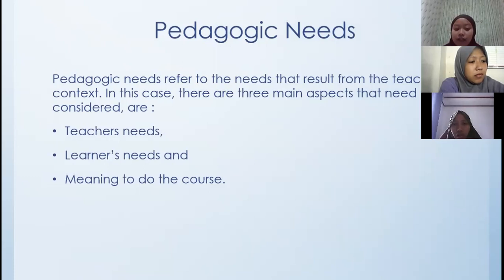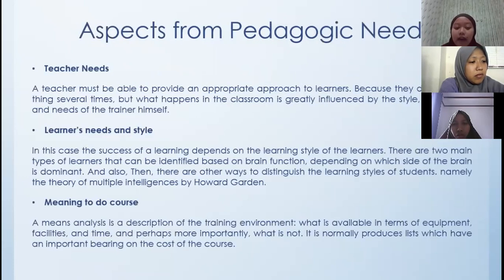A teacher must be able to provide an appropriate approach for the learners because they do the same thing several times. But what happens in the classroom is influenced by the style, experience, and needs of the trainer himself. On this need, it is very important for the teacher to consider several questions like how do I think people learn best, what are my strengths and weaknesses, what experience do I have, what do I know about my own learning style, and how much of what happens in the classroom is a result of my personality.